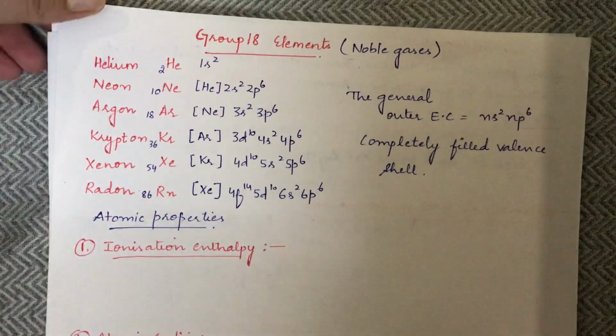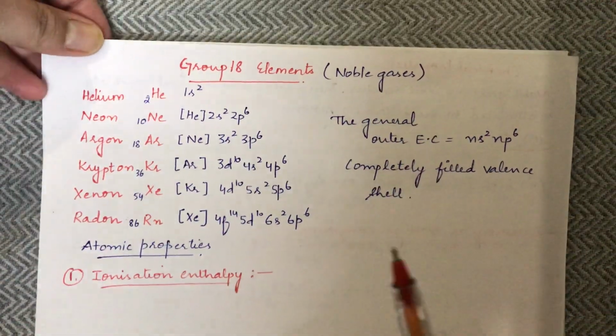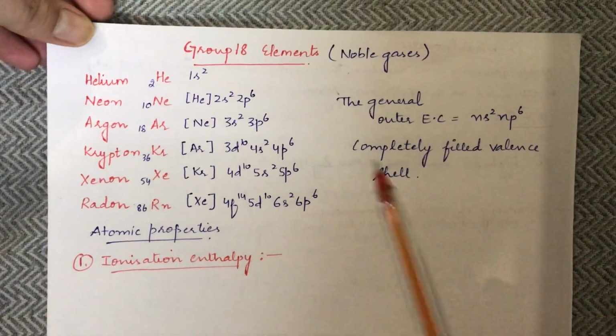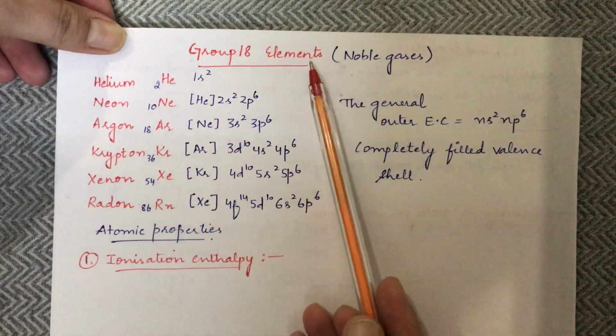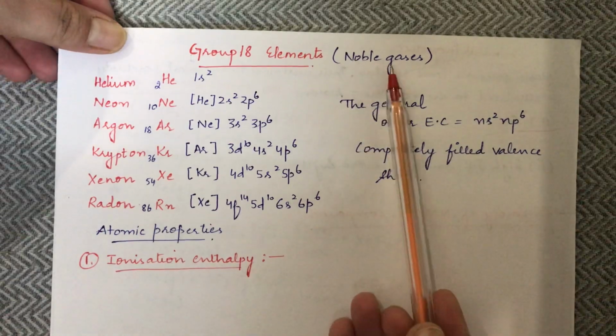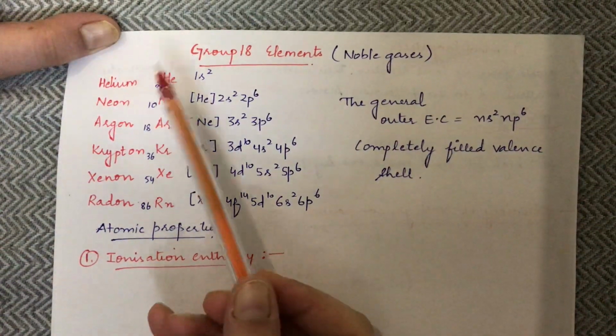So now we'll talk about group 18 elements, which are noble gases. Previously we discussed group 16 and group 17, and now we'll proceed towards group 18. As we all know, group 18 belongs to the noble gases. So, without wasting time, we'll come to the noble gas elements.